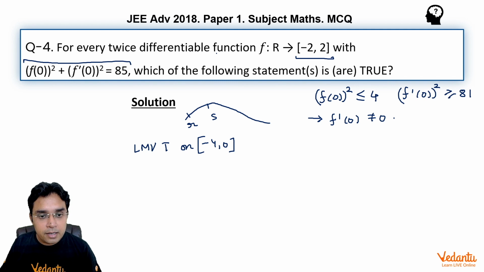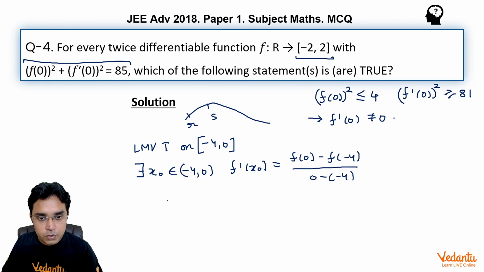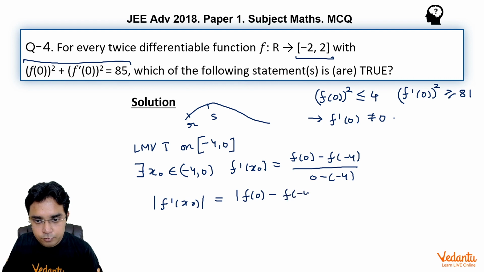We can write its direct consequence: there exists x₀ belonging to the open interval (-4, 0) so that f'(x₀) = (f(0) - f(-4)) / (0 - (-4)). So its modulus can be written as |f(0) - f(-4)| / 4.